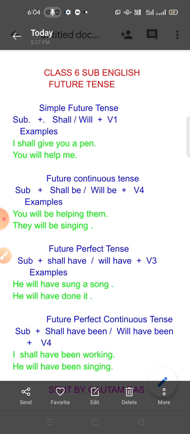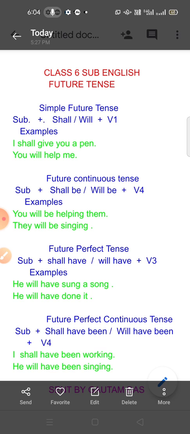When you understand all these things, I think you will have no problem framing any type of sentences. Whatever you want to express will become very easy, and very easily you can convince others and make them understand.